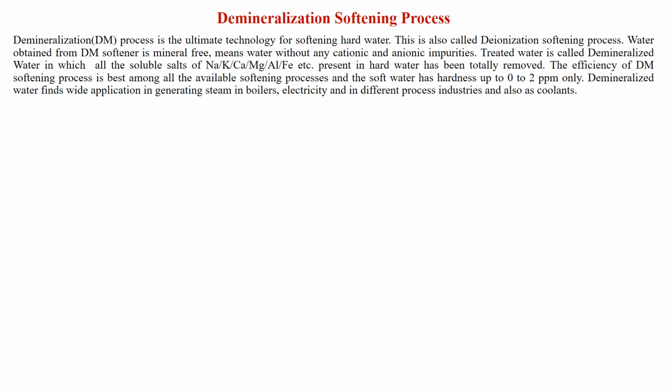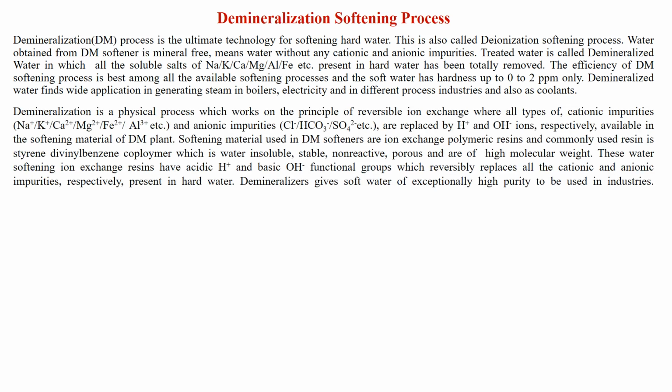As we know, the lime soda softener gives the soft water having hardness of around 15 to 30 ppm, while Zeolite softening process gives soft water having hardness of around 10 to 15 ppm, while this demineralization softening process gives the soft water having hardness up to 2 ppm only. Demineralized water finds wide application in generating steam in boilers, in generating electricity, in different process industries, and also as coolants.